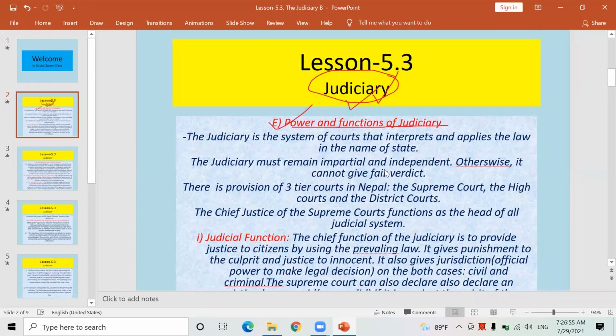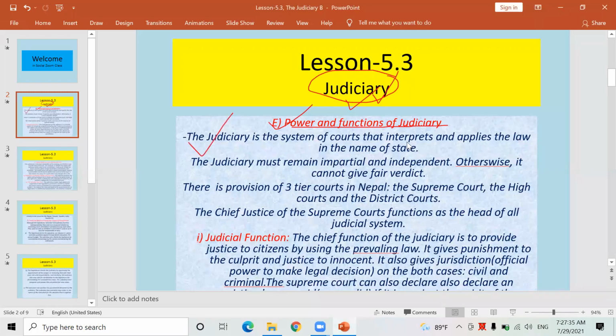Therefore, we can tell that the Supreme Court, 77 District Courts, and 7 High Courts of Nepal are collectively known as judiciary. Their major function is to give justice to the innocent people and punishment to the culprit. Suppose an innocent person whose human rights have been violated, whose relative has been murdered, has filed a case in the Supreme Court, District Court, or High Court. Those judicial bodies have to give him or her fair justice. Regarding this very matter, we are going to discuss in detail today. Look here, power and functions of judiciary.